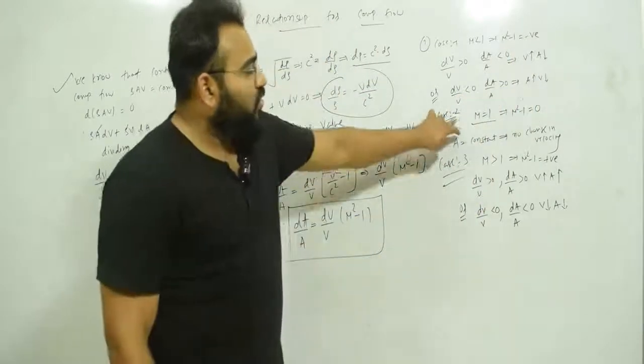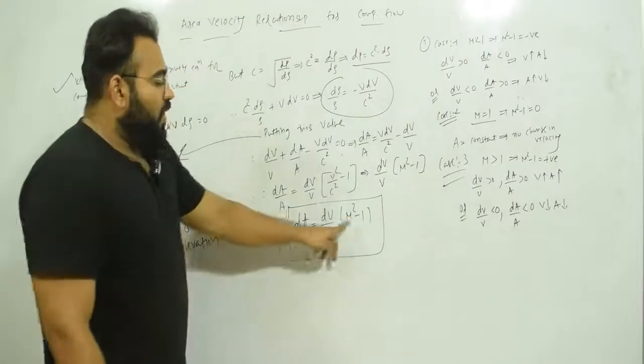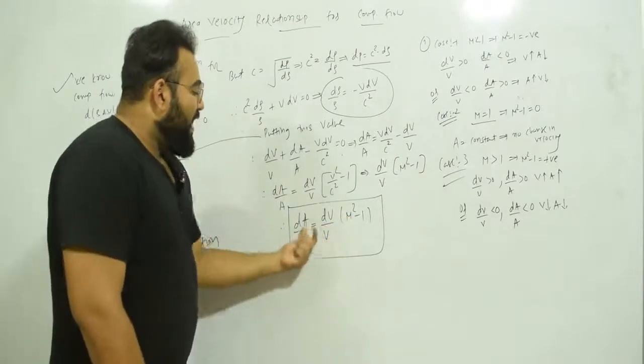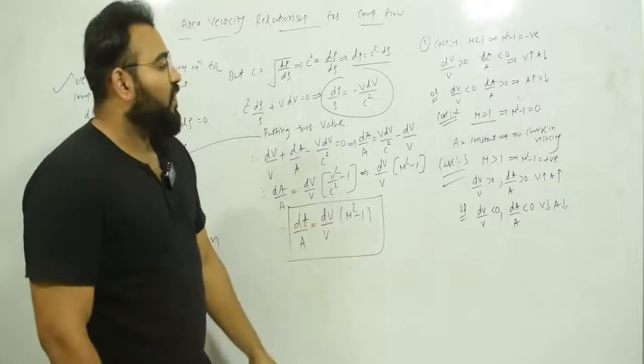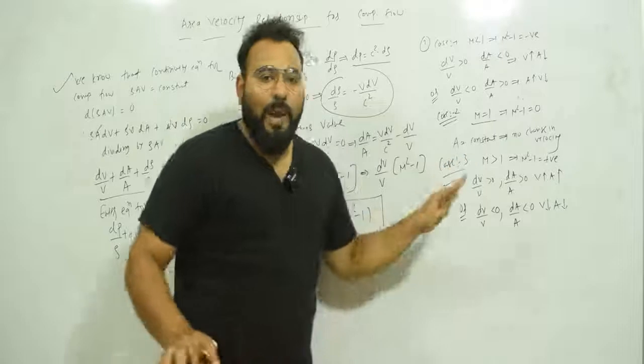Now let us take case 2, when Mach number equal to 1. So put here Mach number equal to 1. So 1 minus 1 is 0. That means what? dA upon A equal to 0. That means what? Area equal to constant. So when M equal to 1, area equal to constant means no change in velocity.